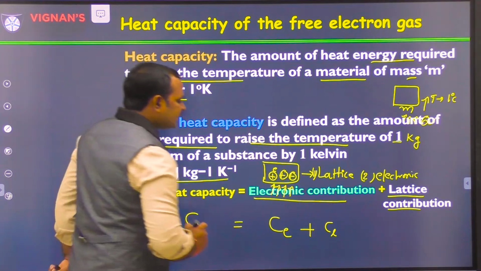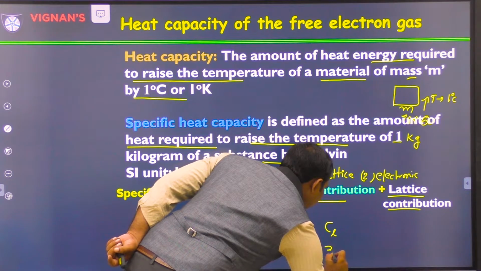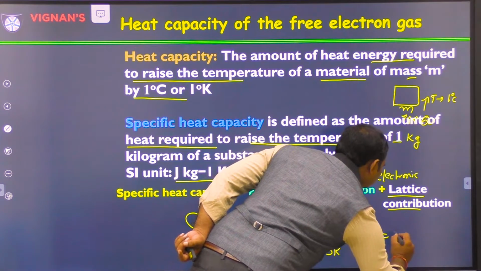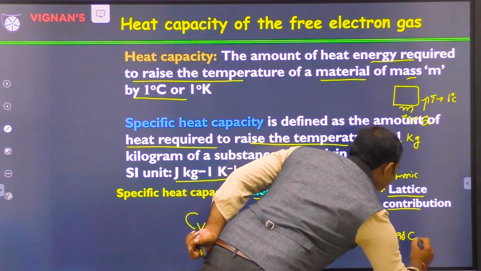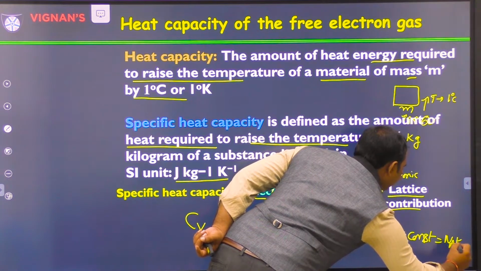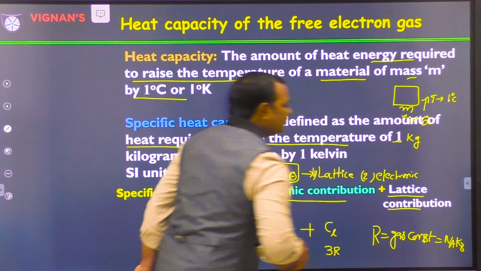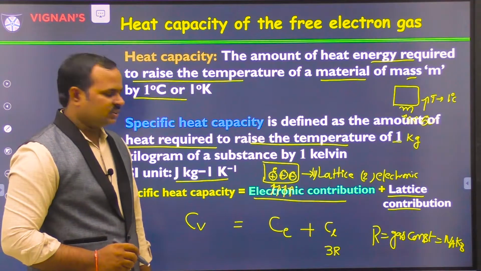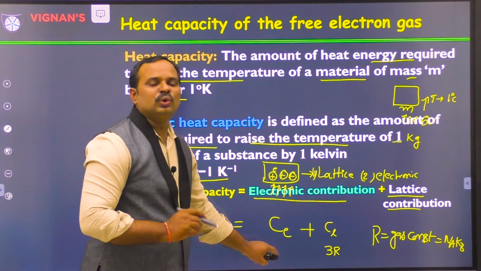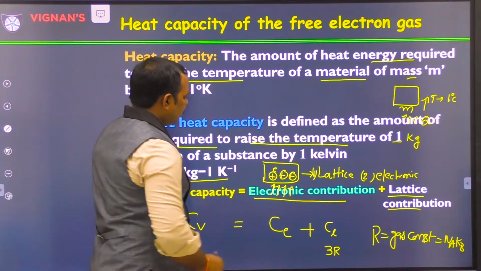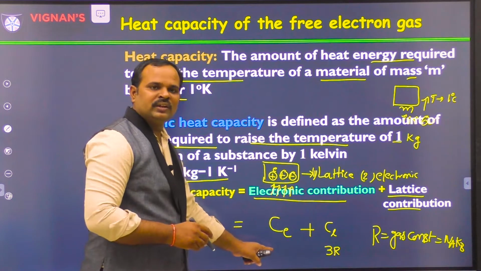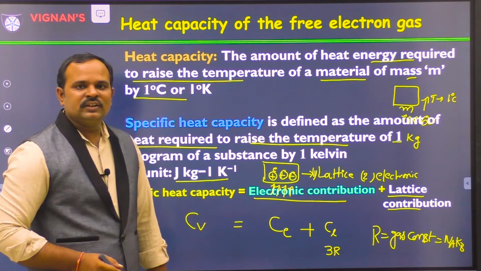Out of this, the lattice contribution is already known, that is 3R, where R is the universal gas constant, which is equal to N_A k_B, the Avogadro number times the Boltzmann constant. Here the specific heat of electrons is the unknown. According to classical theory, how much is it, and according to quantum free electron theory, how much will it be, we will see in subsequent slides.